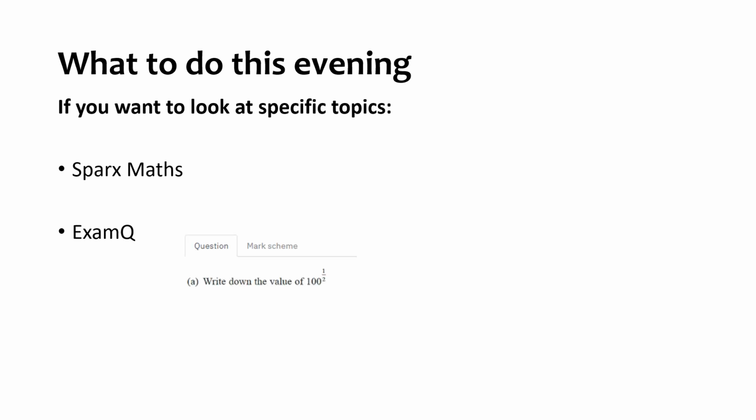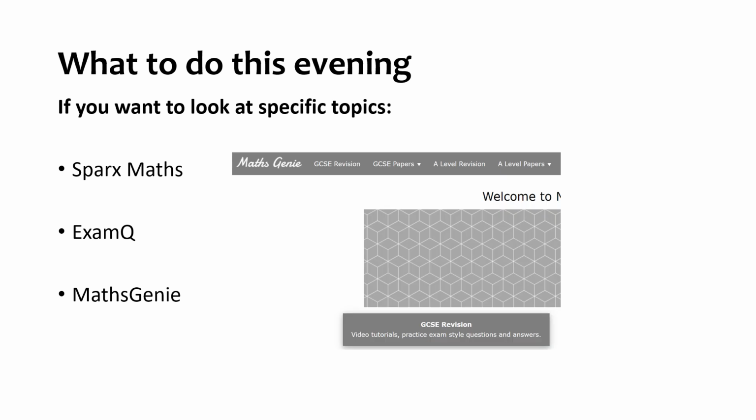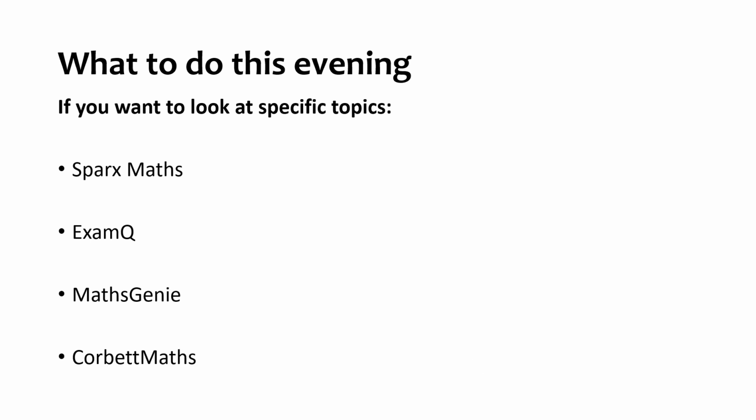When you get there, you're going to have the question, but you can then look at the mark scheme to be able to mark your work and see where marks are given. Another place is Maths Genie. When you go to Maths Genie, choose GCSE revision, and on this page you can again search for lots of different topics that can then help you with your revision, or you can go to another website, Corbett Maths.